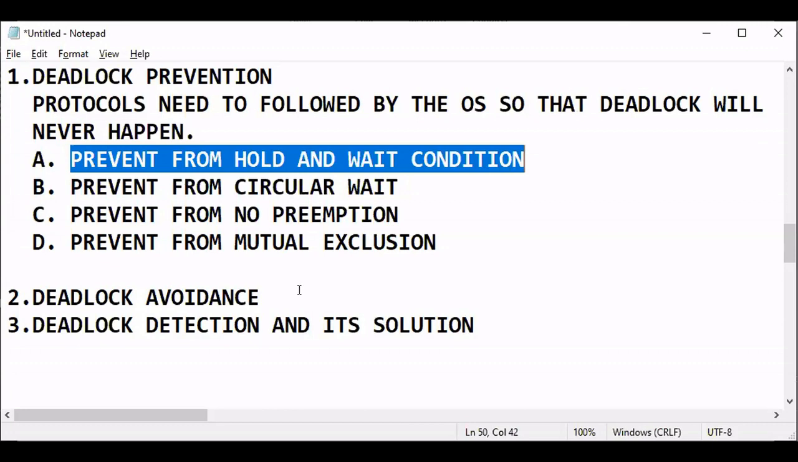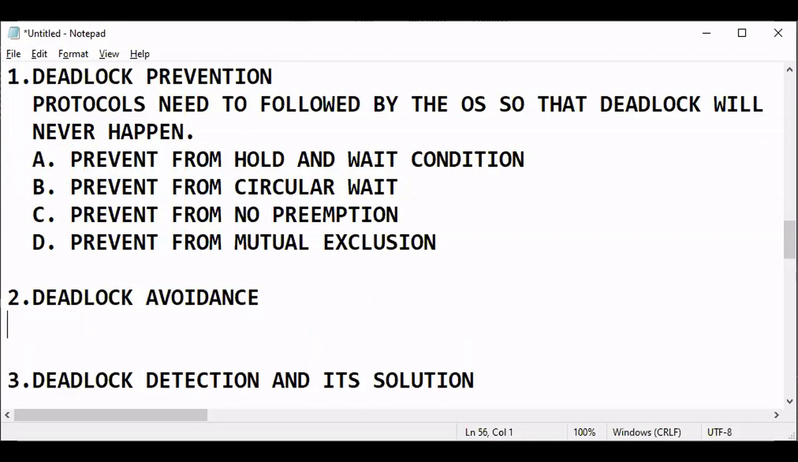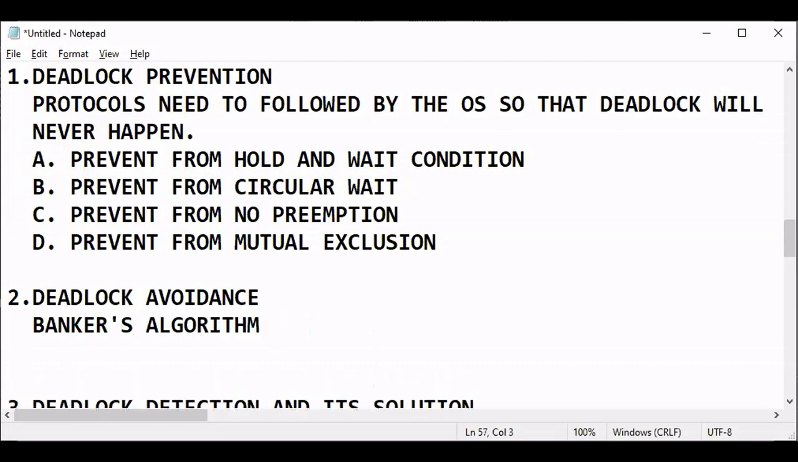Next is deadlock avoidance. For deadlock avoidance we follow some algorithm. Here we follow the banker's algorithm. The banker's algorithm is used to avoid deadlock. This will be discussed more, but you should know how many algorithms there are under the banker's algorithm. Number one, I'm putting here 1A.